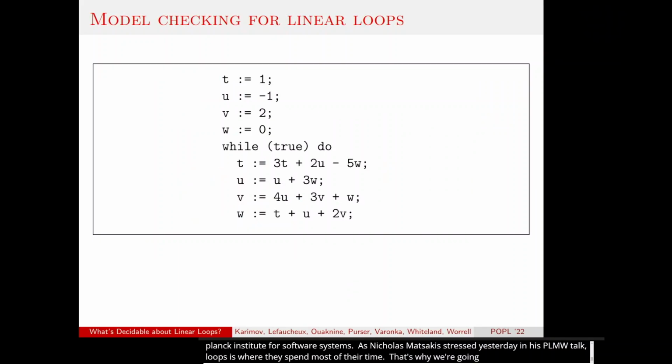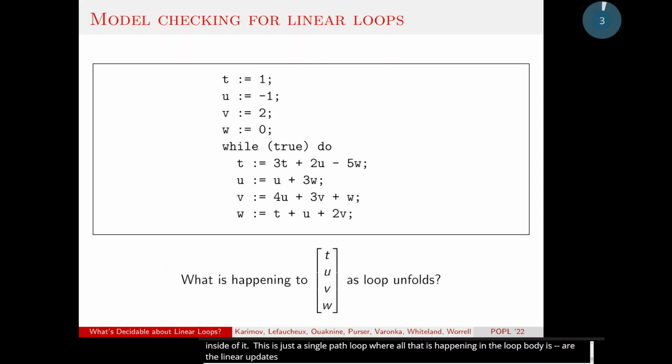So here's a sample loop as we consider them in our paper. This loop is non-nested, and we don't allow for conditionals inside of it. So this is just a single path loop where all that's happening in the loop body are the linear updates of variables. And we wonder if we can verify properties of such loops and their unfoldings. So we're talking about temporal properties, so you can think of it as, whether the sum of variables in this loop is negative at infinitely many iterations as we unfold the loop.